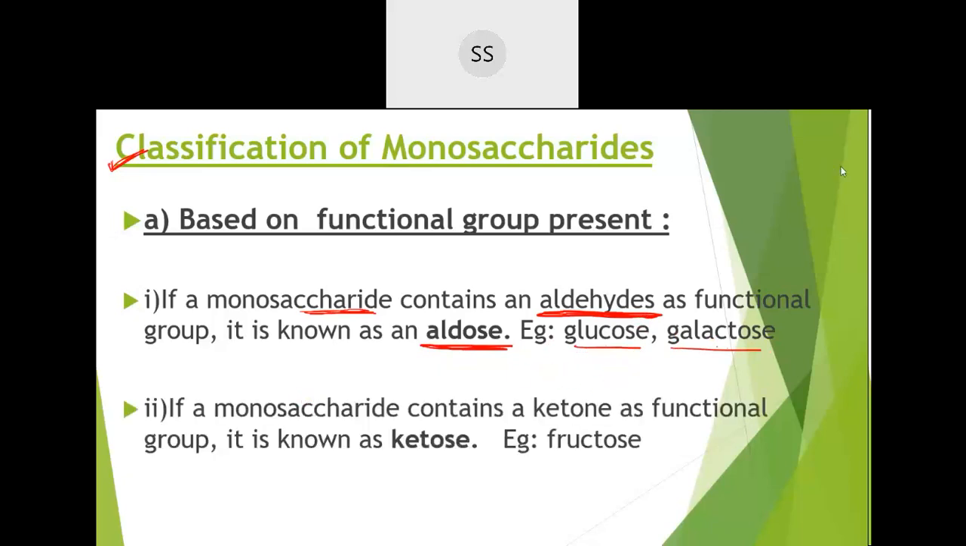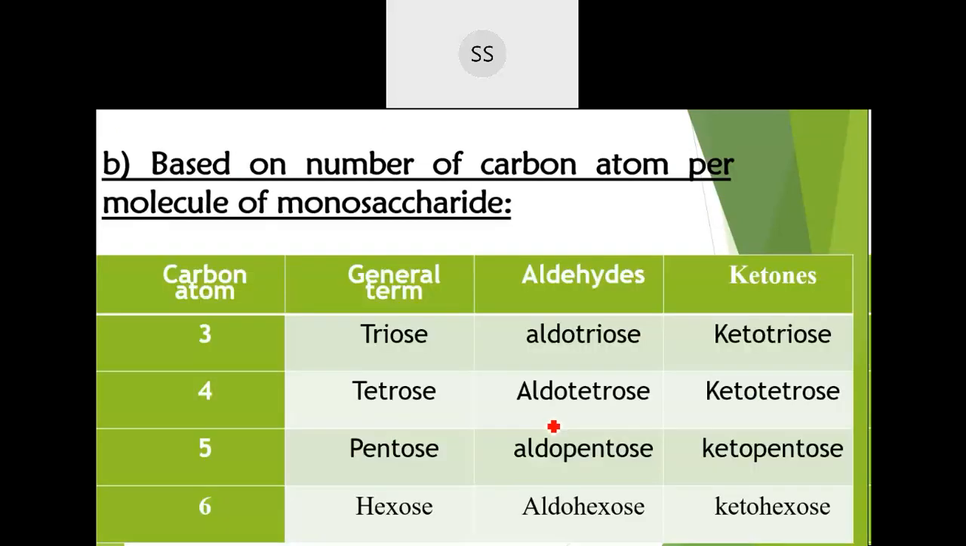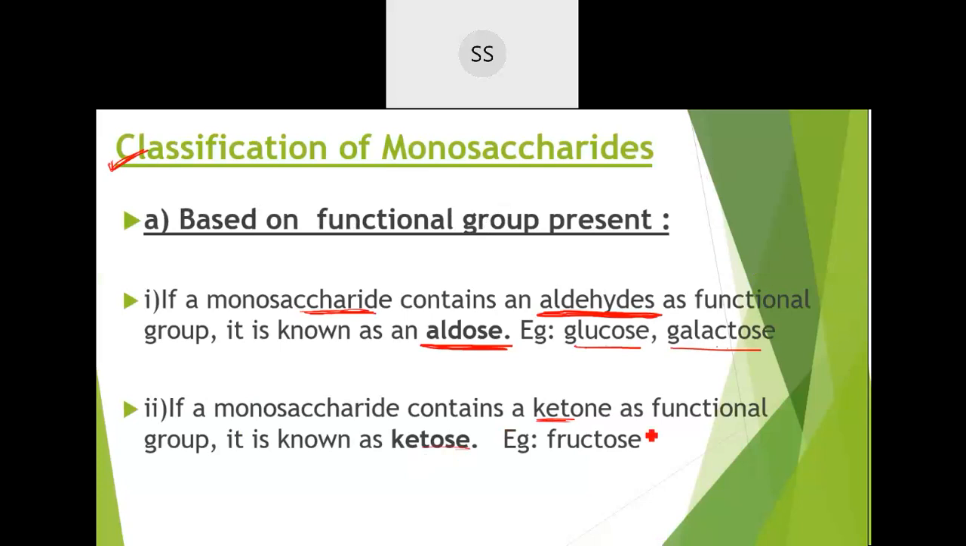And if a monosaccharide contains ketone as the functional group, then it is called a ketose. Fructose is the example. Glucose and fructose both actually have the same molecular formula. The only difference is the functional group. Glucose has aldehyde as a functional group and fructose has ketone. Both are isomers. So based on the functional group, this is the classification. If they contain aldehyde, they are aldose. If they contain ketone, they are called ketose.